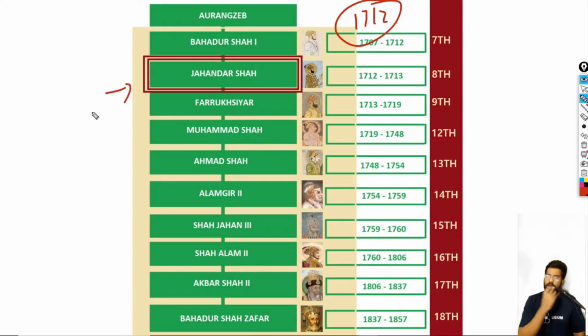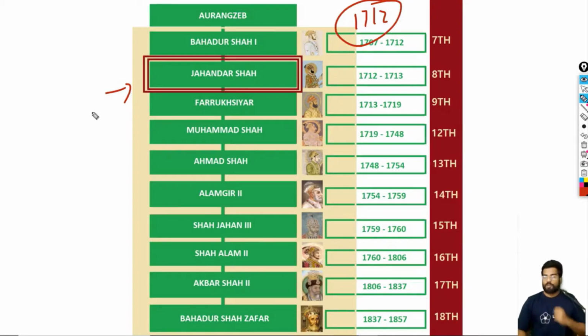Now Bahadur Shah did have many sons. Now these were all princes. One of them was Jahandar Shah. All of them fought and Jahandar Shah became the victorious one. He assumed the title of Jahandar Shah and became the emperor. So he was the 8th Mughal emperor. He was actually supported by a faction of Iranian nobles led by a guy called Zulfikar.